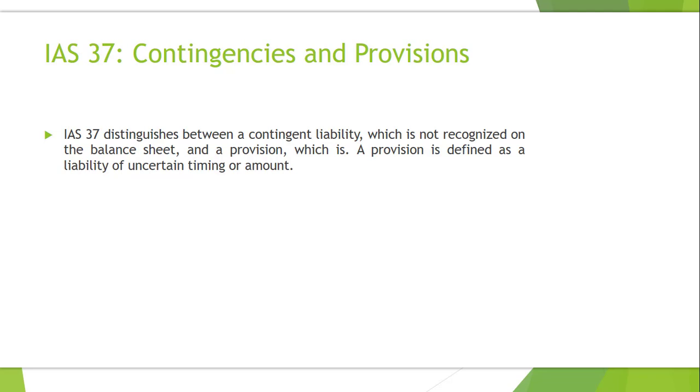So IAS 37 distinguishes between a contingent liability, which is not recognized on the balance sheet, and a provision, which is. A provision is defined as a liability of uncertain timing or amount.